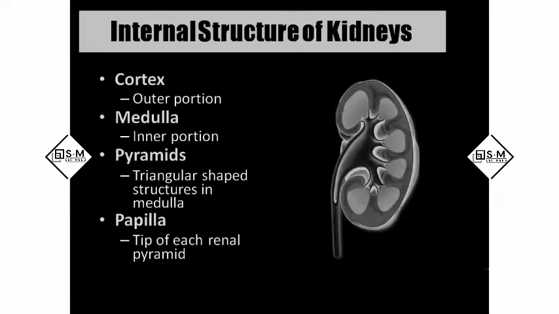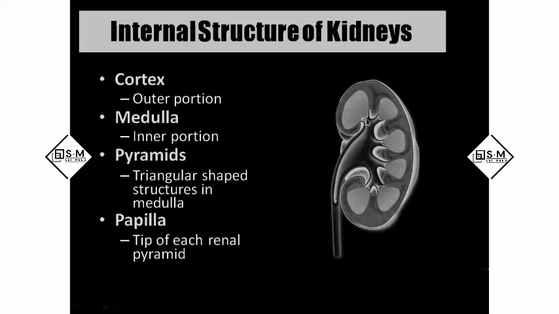And coming to the next thing, internal structure of the kidneys. If we cut the kidney longitudinally, this is the longitudinal section of the kidney, and you can see here, this is renal cortex, the outer portion, and the inner portion is the renal medulla. In this renal medulla, we have renal pyramids. And the peaks of the renal pyramids, we call it as renal papillae.